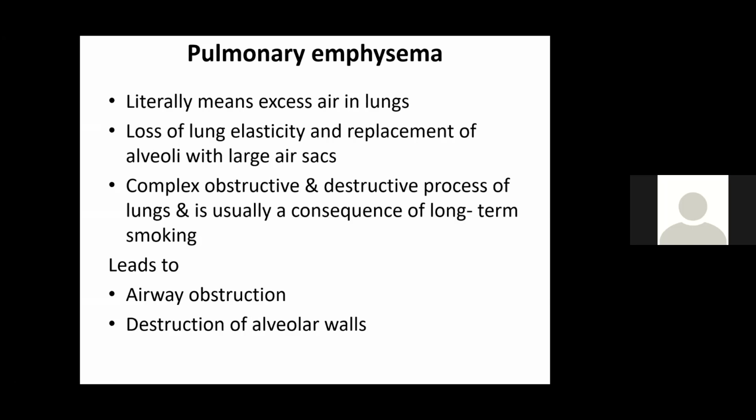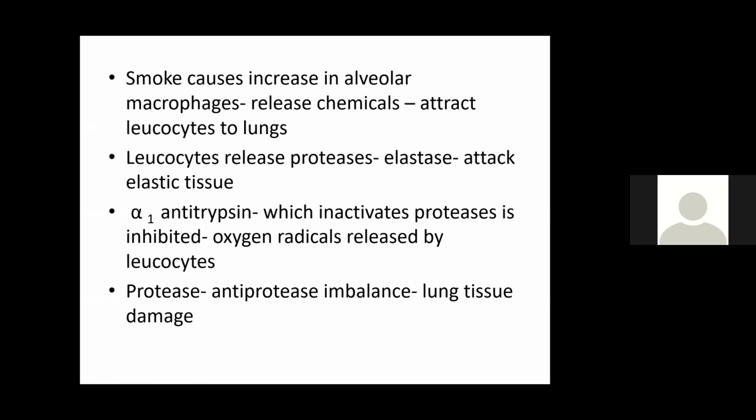So what does this emphysema lead to? Airway obstruction, destruction of alveolar walls, and the smoke. The person is a smoker, so that will cause an increase in macrophages, which release chemicals that attract other leukocytes to the lungs. Because of that inflammatory reaction, leukocytes will release proteases, mainly elastase, which will attack the elastic tissue and damage it.